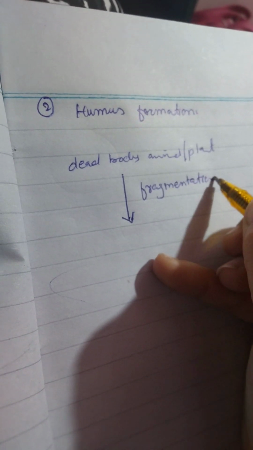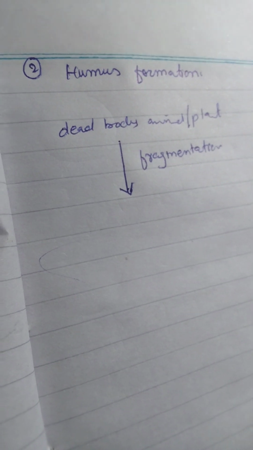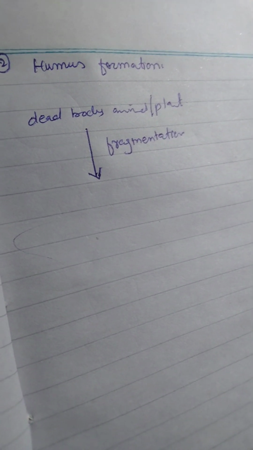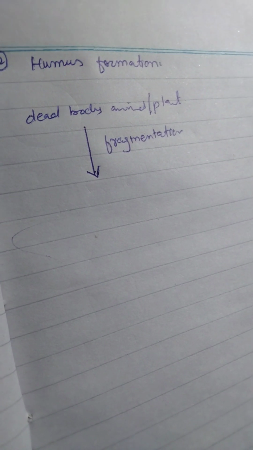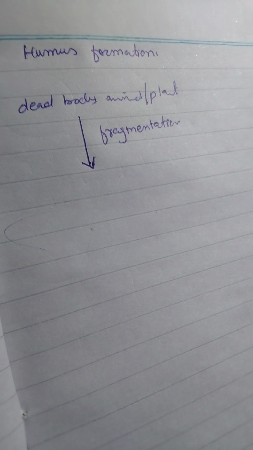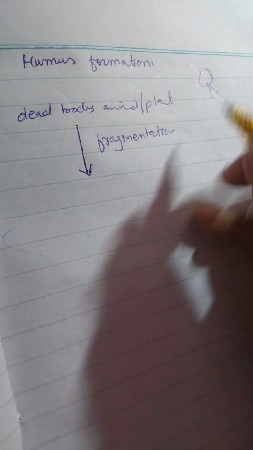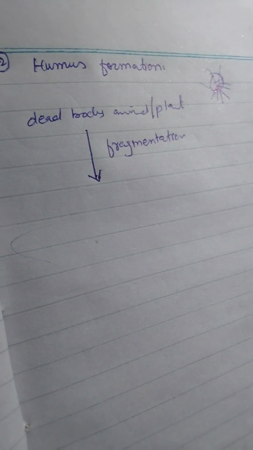Now you will be wondering what this fragmentation is, what kind of new word it is. Basically, fragmentation means to break down a substance, or a dead animal, a dead plant, a dead substance into fragments, into parts. For example, this is whole and we have divided it into fragments, into small parts. Basically, this is known as fragmentation.